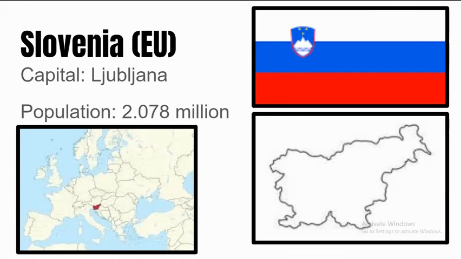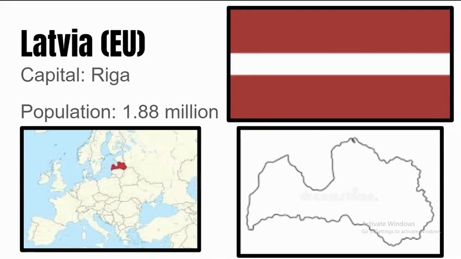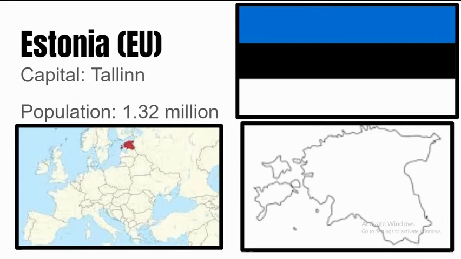Next up is Slovenia. Its capital is Ljubljana, and its population is 2.078 million people. Next up is Latvia. Its capital is Riga, and its population is 1.88 million people. Next up is Estonia. Its capital is Tallinn, and its population is 1.32 million people.